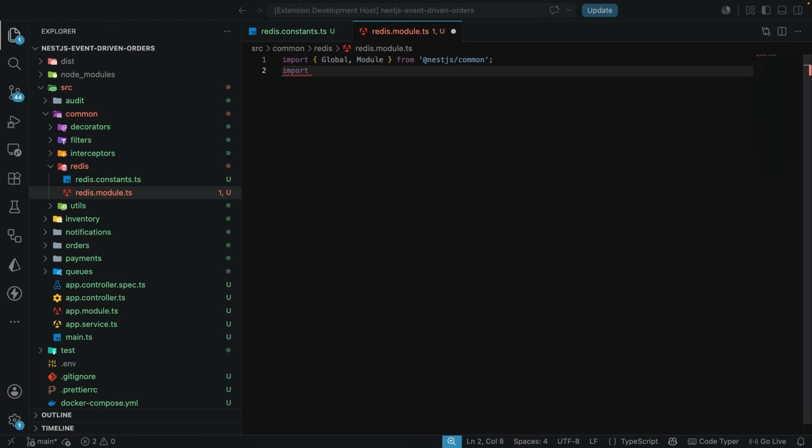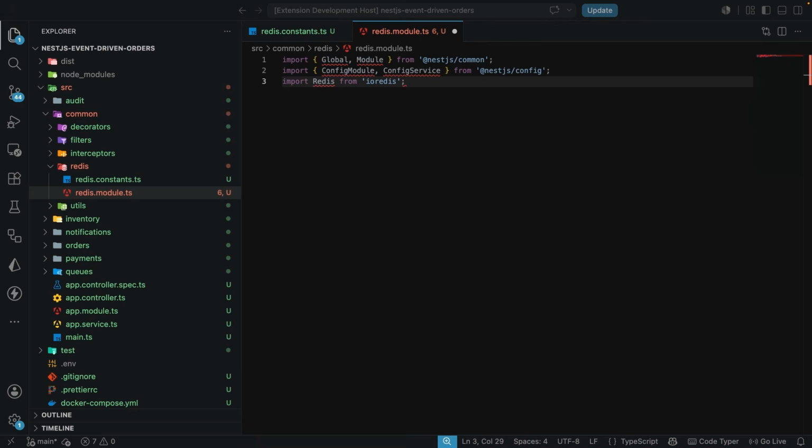And we are also going to import the ConfigModule as well as the ConfigService from nestjs/config. So remember earlier we installed ioredis. Now we're going to import Redis, which is going to come from ioredis, and then we're going to import the Redis client. Now this Redis client is what we just registered in the Redis constant, so we're importing it here.